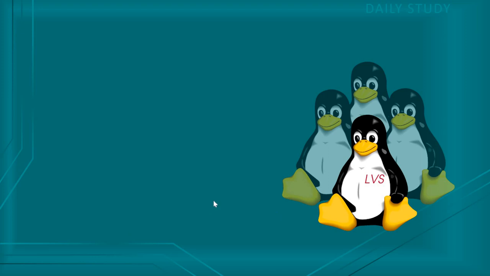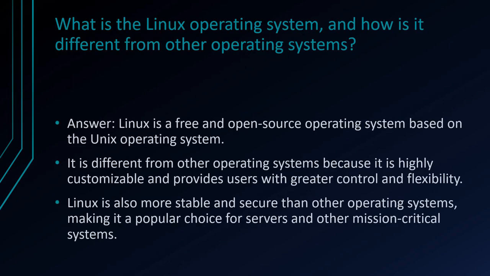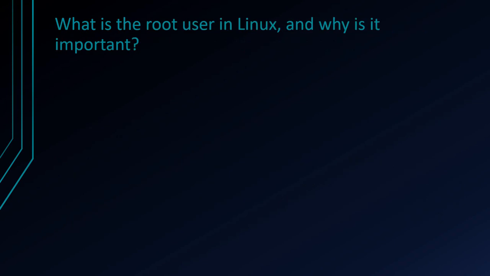Today we'll discuss some basic questions. First question is, what is Linux operating system and how is it different from other operating systems? So Linux is a freeware and open source operating system based on Unix operating system. This is different from other operating systems because it is highly customizable and provides users with great control and flexibility. Linux is also more stable and secure than other operating systems, making it a popular choice for servers and other mission critical systems.